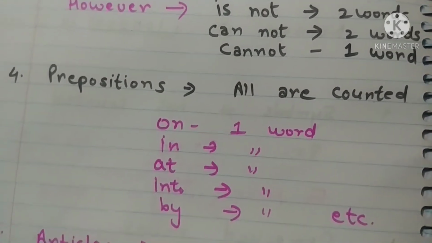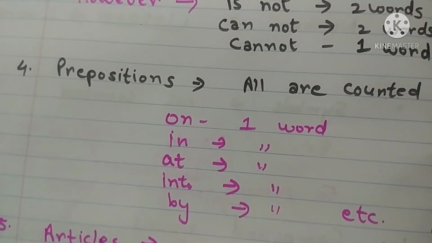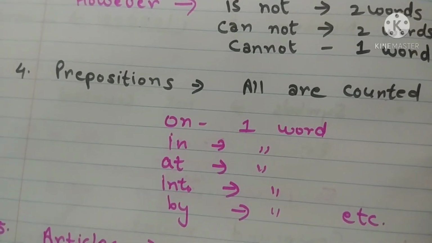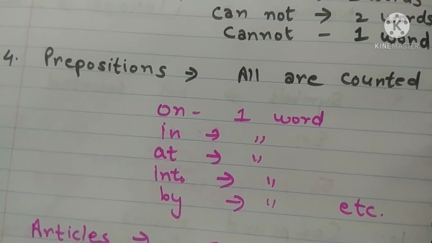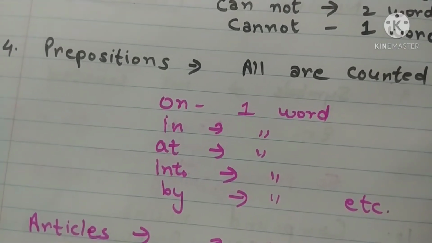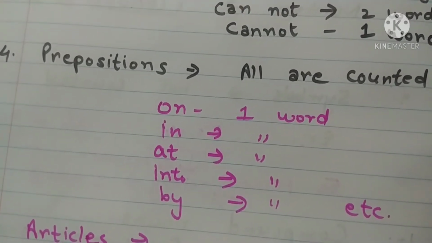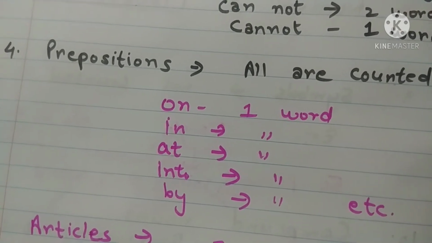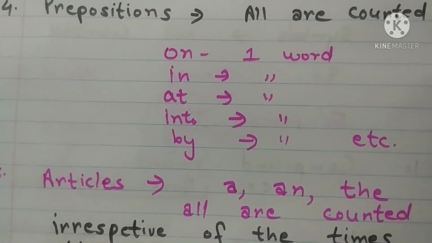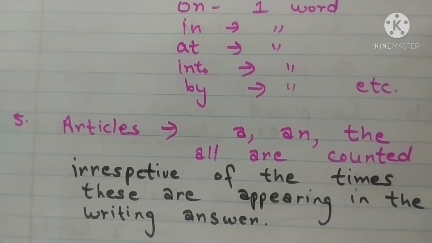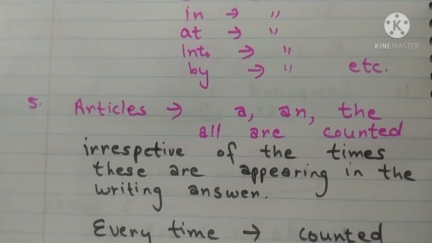Next is prepositions. Many of the time students ask this thing, whether these small words are counted or not. Definitely these are counted. That is the answer. All are counted, whether you are writing on, in, at, into, by, all the other prepositions as well, those are counted as one word. And next is articles.